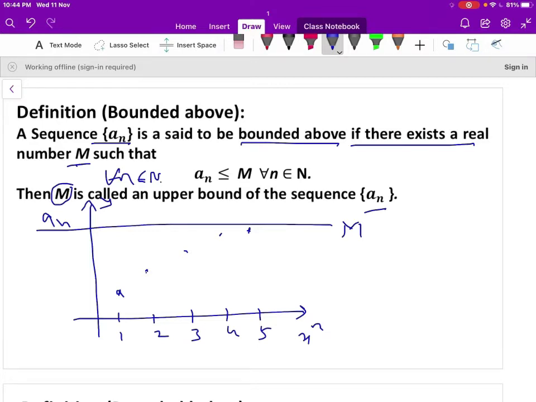Then we can write that the sequence a_n is bounded above by the number m. It means all the terms of the sequence a_n are either less than m or equal to m. So it should not cross the line m. Therefore m is the upper bound of the sequence.